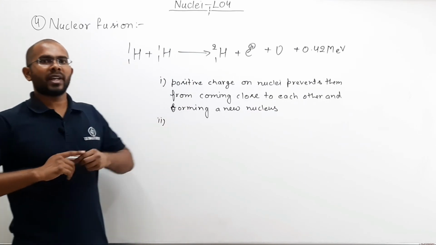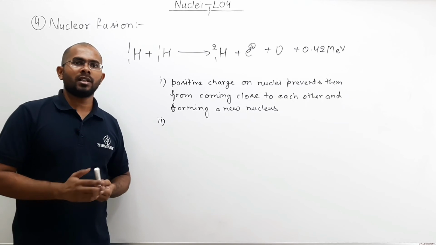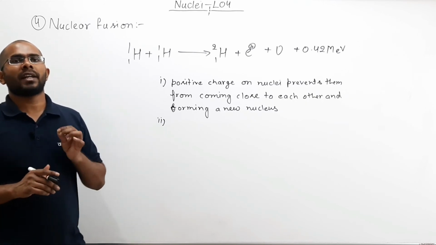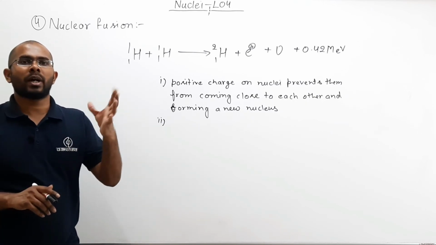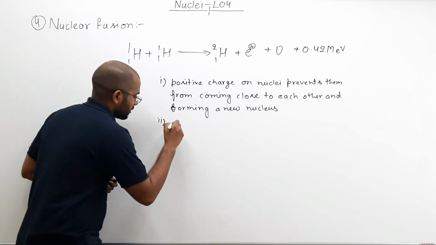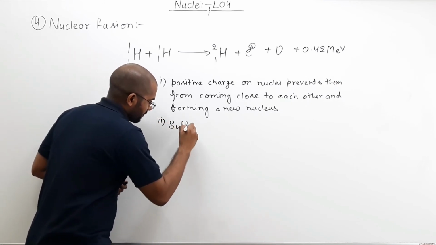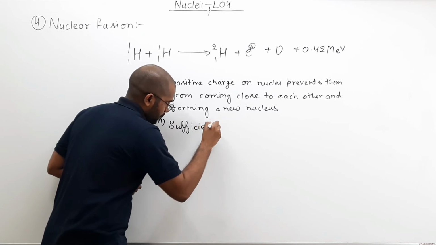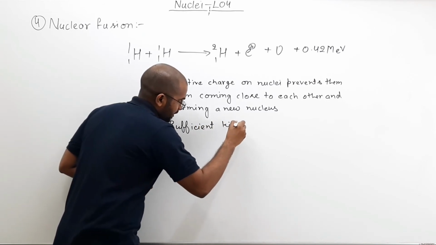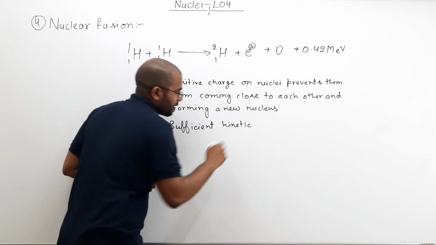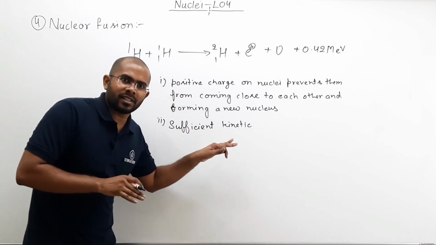So, in order to make them come close to each other, sufficient amount of kinetic energy must be provided. So, second point, sufficient kinetic energy. Now, what is this sufficient kinetic energy?